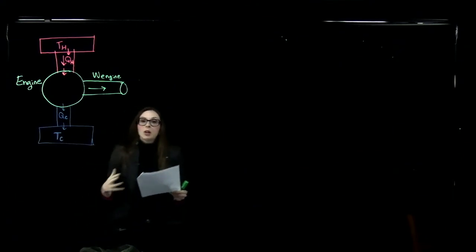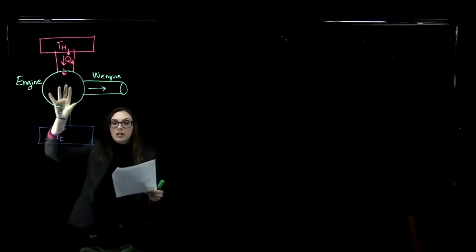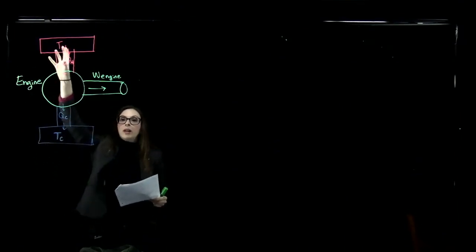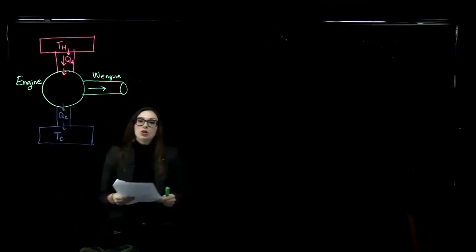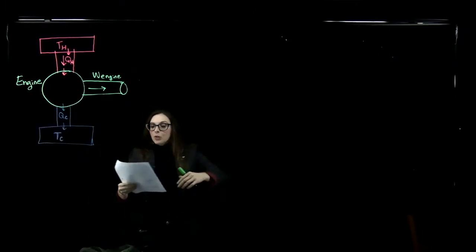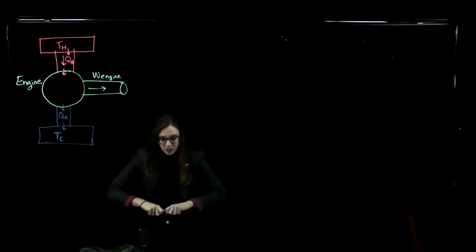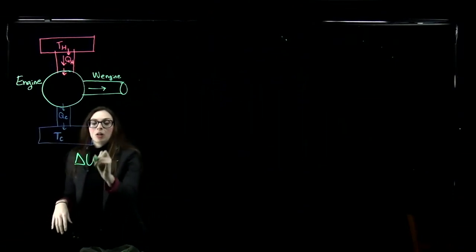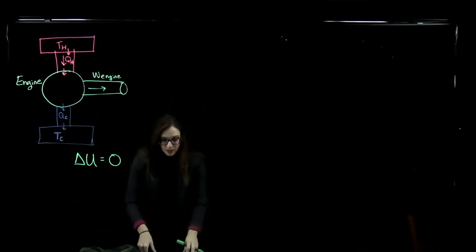Now, this system is going to go through a bunch of cycles, okay? It's going to go through a bunch of cycles of this engine, taking QH, converting it over down here into QC, so now it's going to come back around again. It's going to be a cyclic process. And it's always going to return to its initial thermodynamic state up here to start this whole cycle again. So if it's always returning to its initial thermodynamic state, its initial and its final internal energies are going to be equal. So our change in the internal energy in the system is always going to be 0 when we're having the cyclic process here, okay?